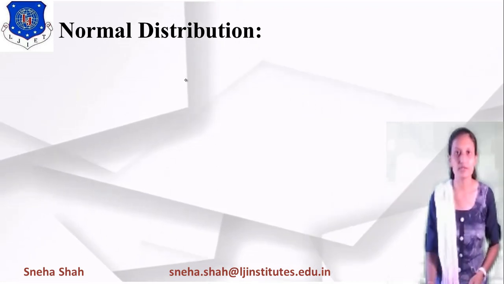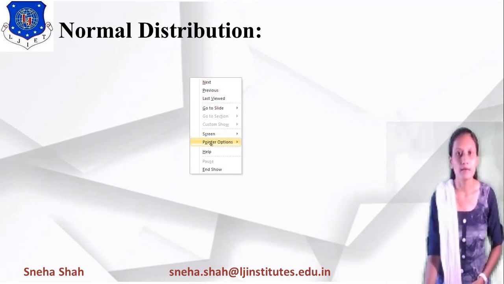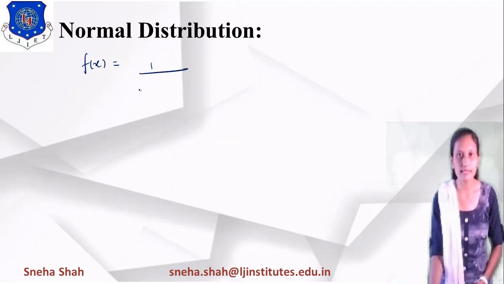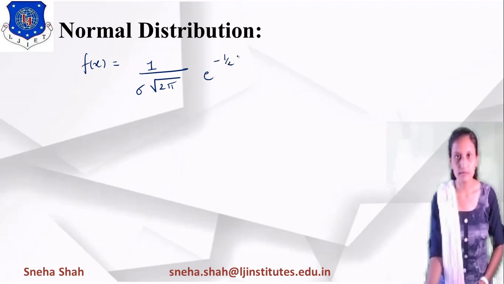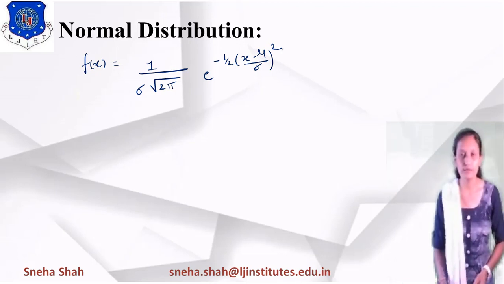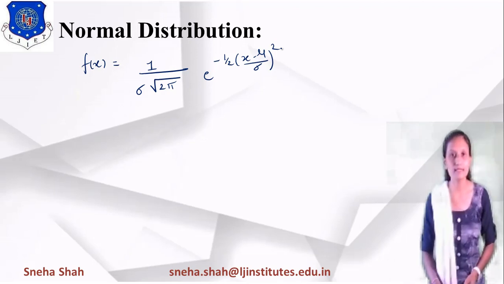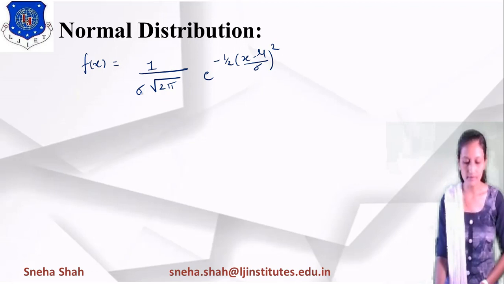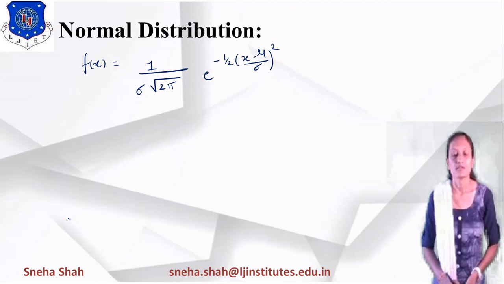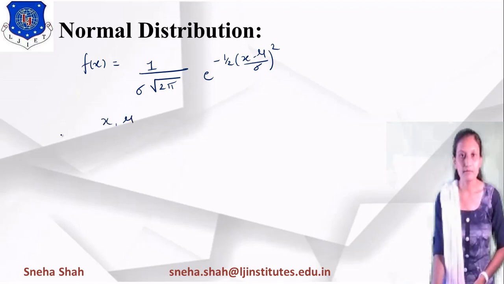Now what is the condition for this? The probability function is considered as f of x equals 1 upon sigma under root 2 pi into e raised to minus 1 by 2 times (x minus mu upon sigma) whole square. In this equation, mu means the mean value, its average value, and sigma squared is considered as variance, so sigma is its square root. The values of x and mu will always be between minus infinity to infinity, and the value of sigma will always be greater than 0.